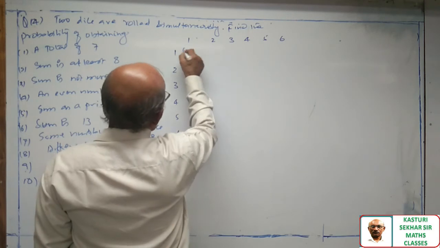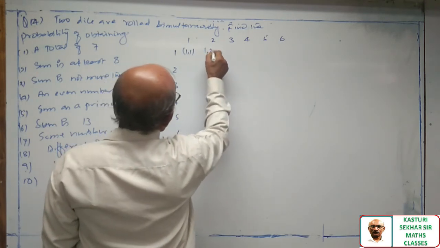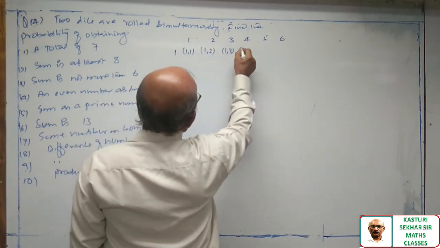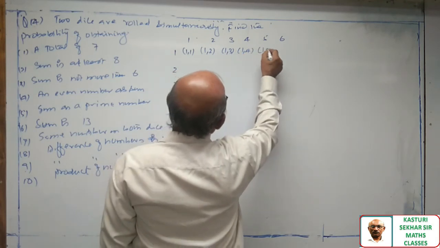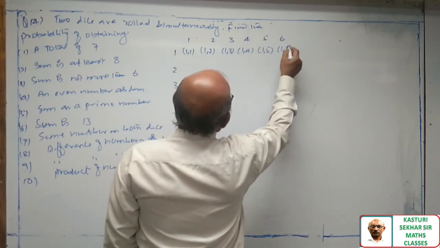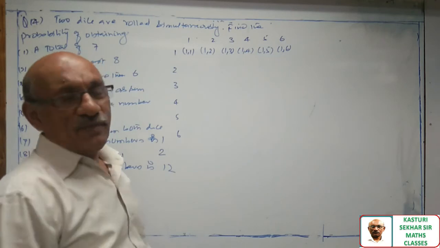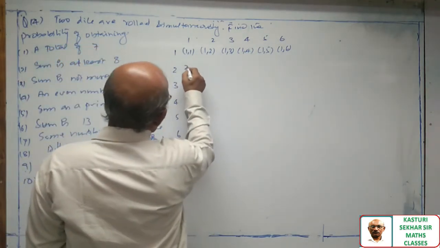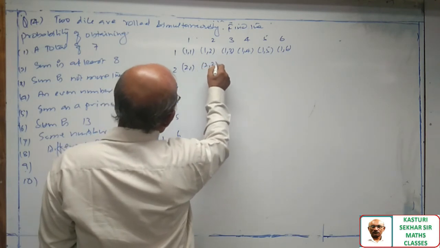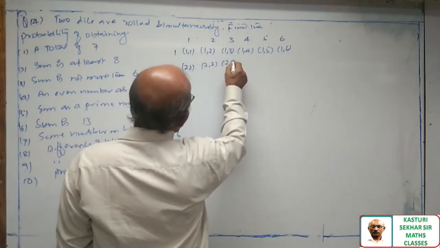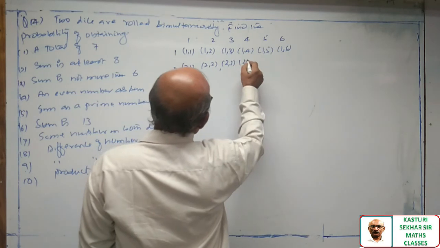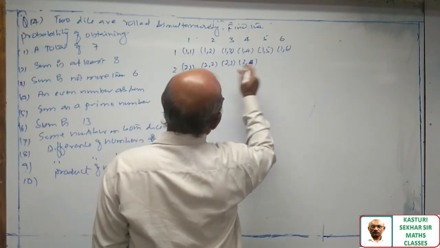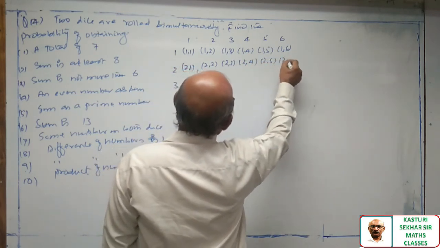Possibilities: it may be 1 comma 1, 1 comma 2, 1 comma 3, or it may be 2 comma 1, 2 comma 2, 2 comma 3, 2 comma 4, 2 comma 5, 2 comma 6,